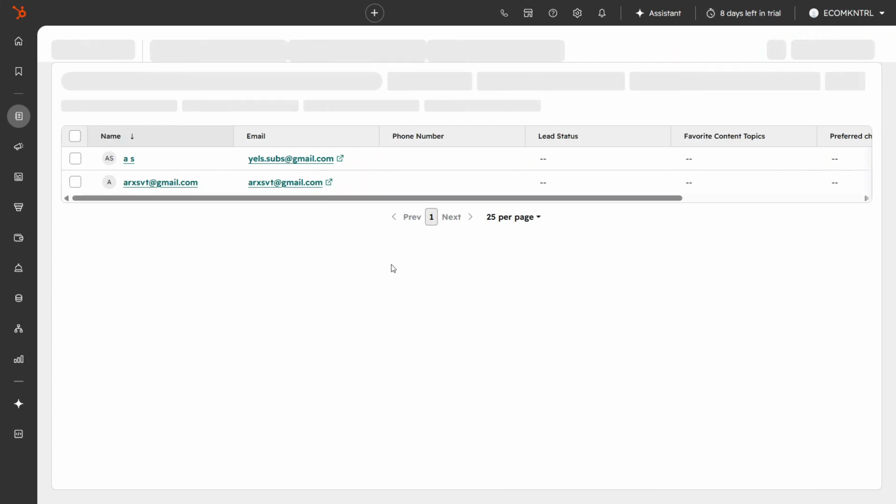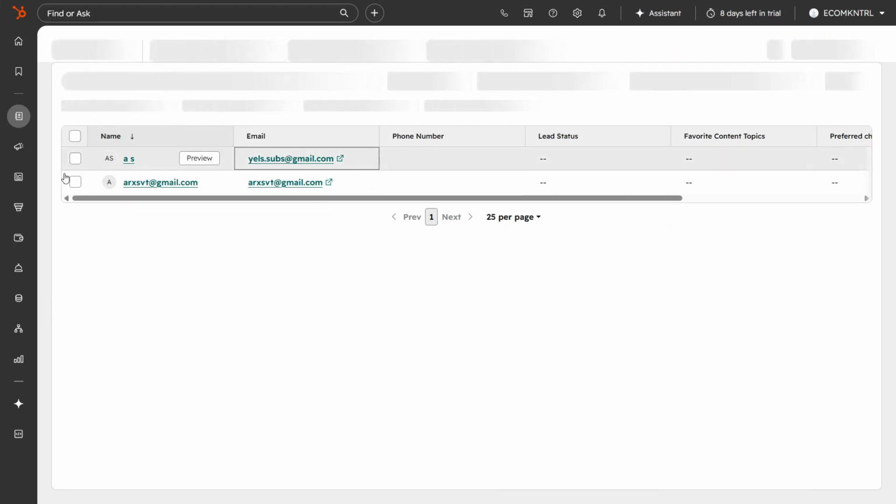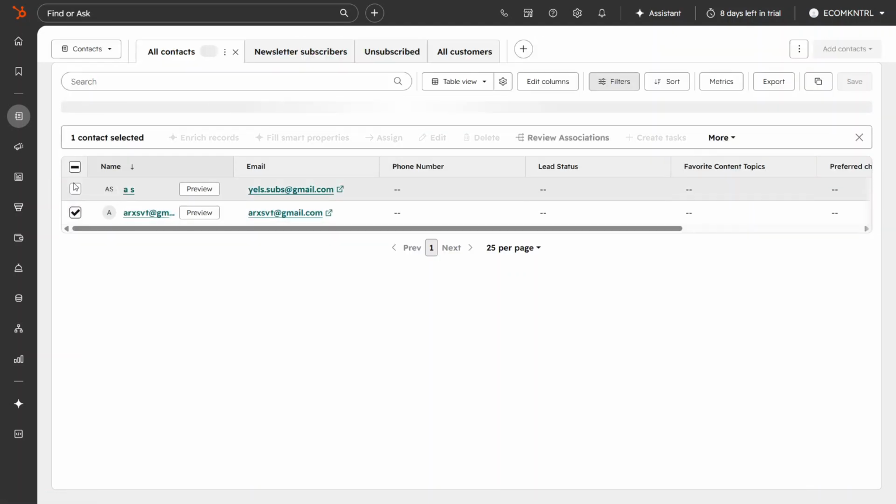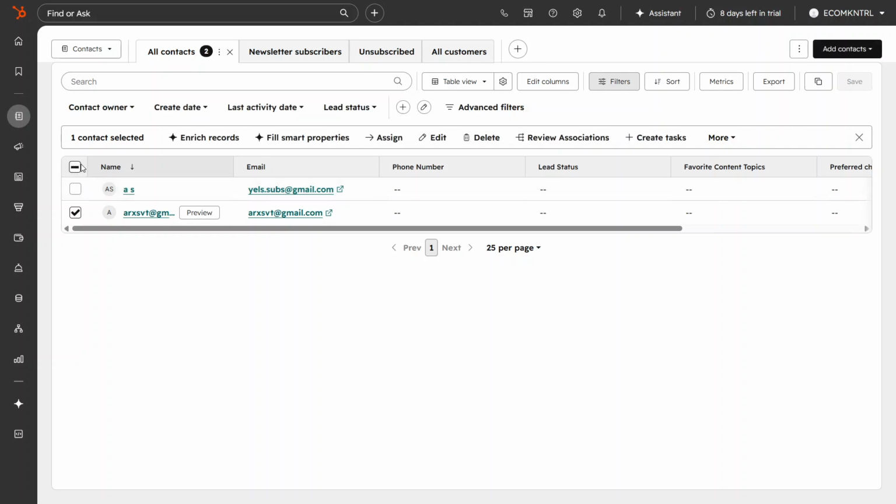On this contacts page, decide which contacts you want to include in your export. If you only need specific people, simply click the checkbox to the left of each contact's name. You can select as many as you need this way. If you want to export the entire list that you're viewing, you can save time by clicking the checkbox at the top of the column header. This will select all contacts on the page, and depending on your filters, possibly all in the view.